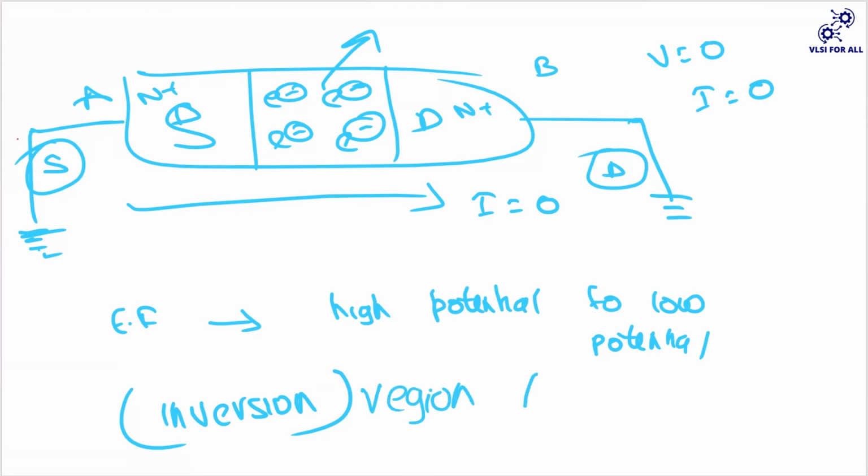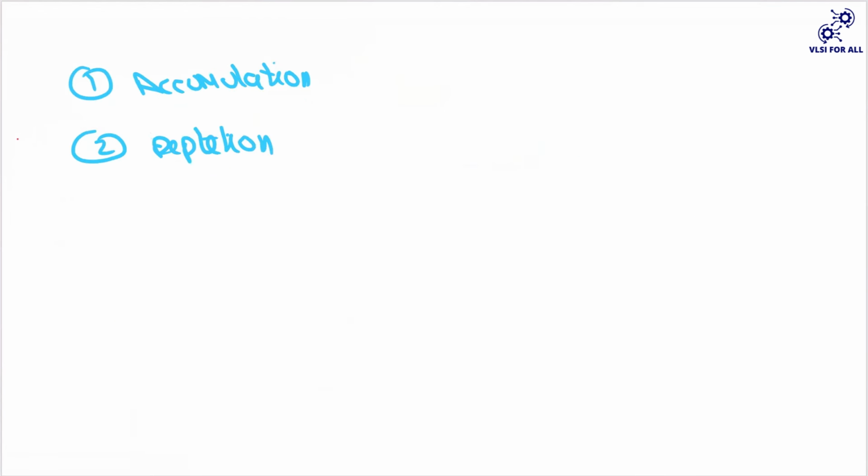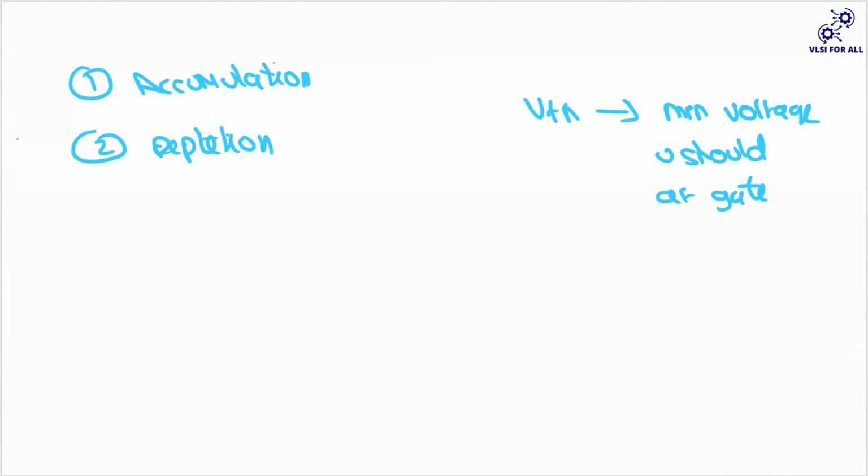This will happen whenever your VGS is greater than your VTH. Here VTH is nothing but the minimum potential that you should apply at the gate to create some kind of channel in between your source and drain. This is the minimum voltage that you should apply at the gate to get a channel between drain and source. That is our definition in NMOS.